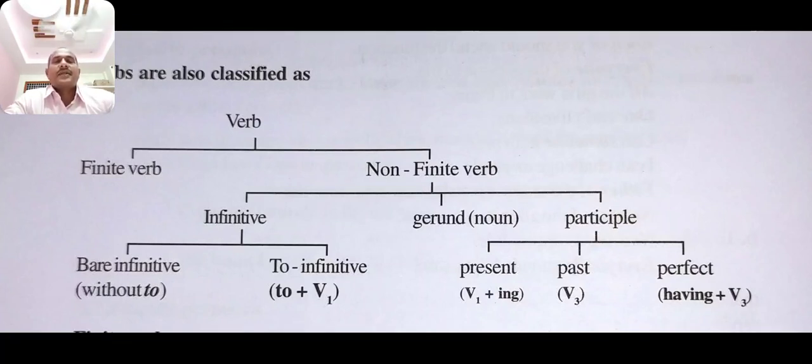So verbs are broadly divided into main verbs and auxiliary verbs, and also again the verbs are divided into finite verb and non-finite verb. Non-finite verb is again divided into infinitive, gerund, participle. Infinitive is again divided into bare infinitive and to infinitive. Participle is divided into present participle, past participle, perfect participle. This is the category of the verbs.